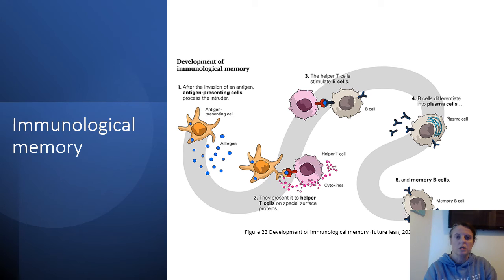When a new stimulus is encountered, memory cells are released to remember the correct antibody for a subsequent response. This will allow the immune system to manufacture a bigger number of antibodies in a shorter amount of time before the symptoms appear. The second reaction occurs when the same pathogen is contacted for the second time. Memory cells recognize the pathogen and generate antibodies, which often fight the infection before symptoms appear.